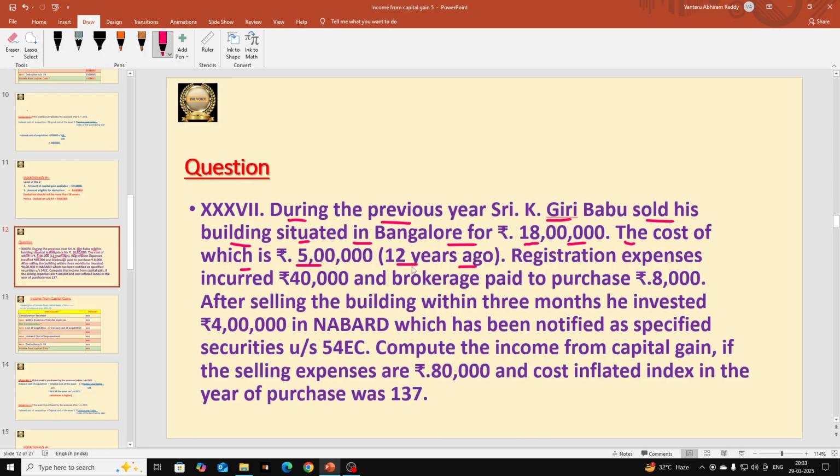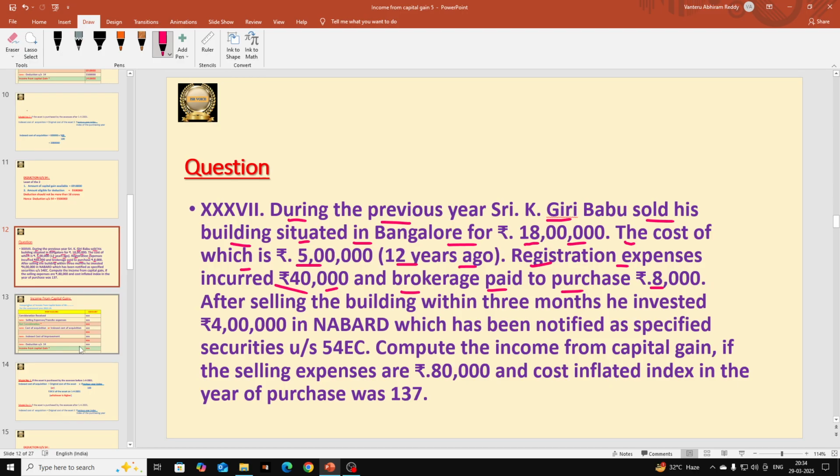Next, the purchasing price is 5 lakhs, registration expenses incurred are 40,000 rupees, and brokerage paid to purchase the house is 8,000. So at the time of purchasing, the price is 5 lakhs, but registration expenses of 40,000 and some brokerage charges our assessee paid for purchasing, that is 8,000. So this total extra expenditure is 48,000. This should be added to the purchasing price. So what is the total purchasing price of the asset? 5 lakhs 48,000, which he purchased 12 years ago.